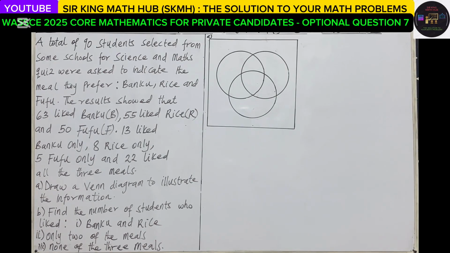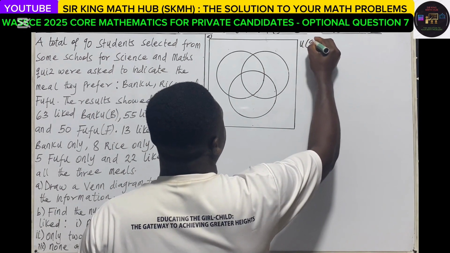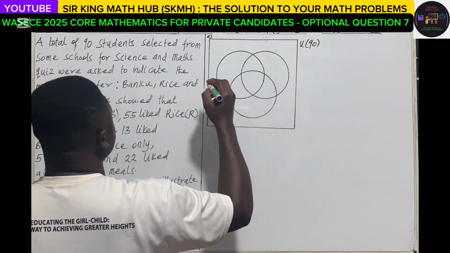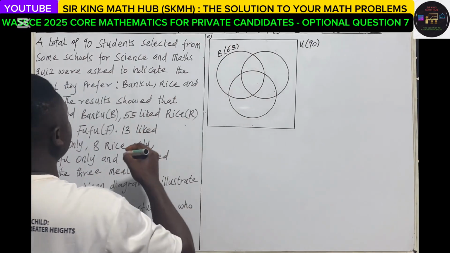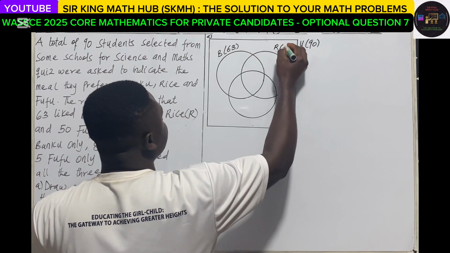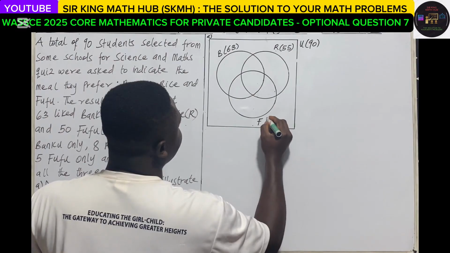Theory question 7. A total of 90 students selected from some schools for a science and math quiz were asked to indicate the meal they prefer. These were the categories of meal they chose: banku, rice, and then fufu. The results show that 63 liked banku. Remember that there were a total of 90 students, and out of this number, 63 liked banku, 55 liked rice, and 50 liked fufu.